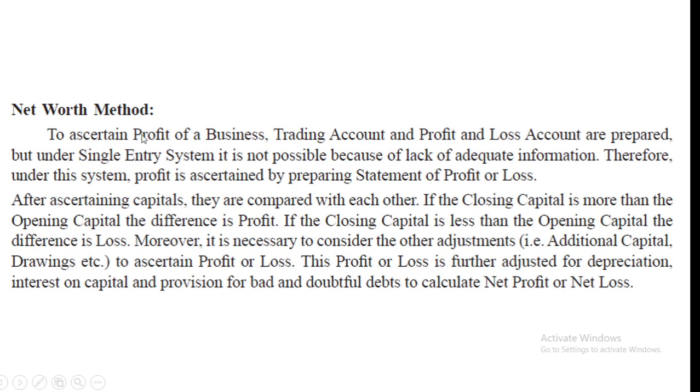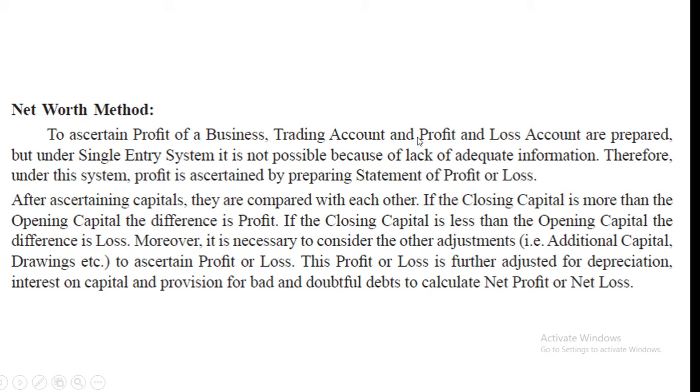Net worth method. To ascertain profit of a business, trading account and profit and loss account are prepared. But under single entry system, it is not possible because of lack of adequate information. Therefore, under this system, profit is ascertained by preparing statement of profit or loss. After ascertaining capitals, they are compared with each other. If the closing capital is more than the opening capital, the difference is profit. And if the closing capital is less than the opening capital, the difference is loss. And that's why we have to find out opening capital and closing capital.